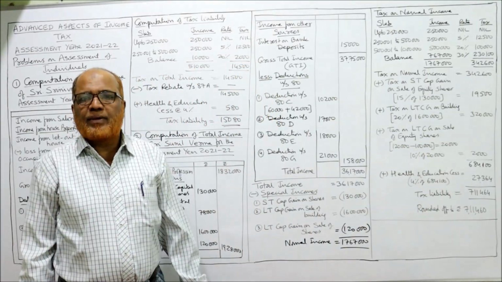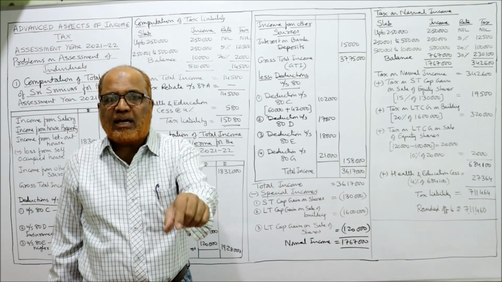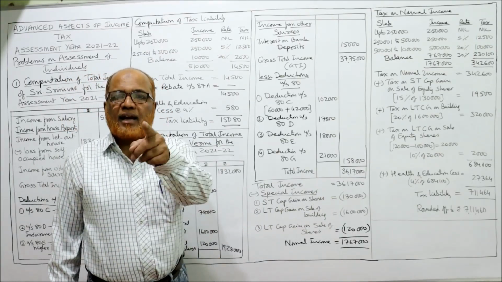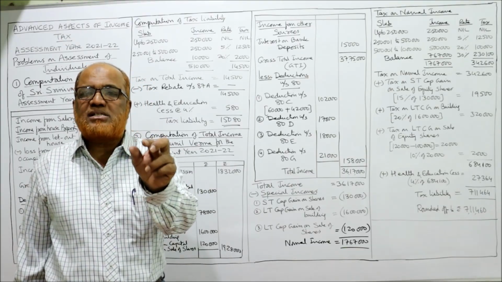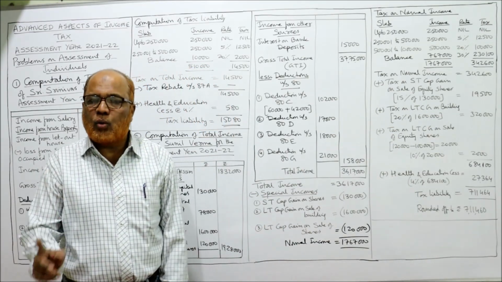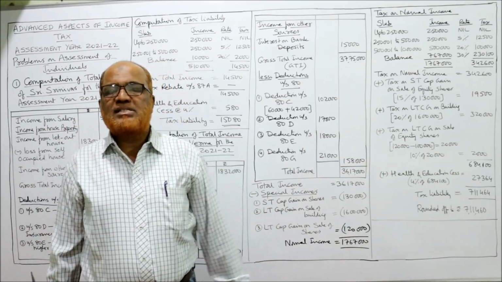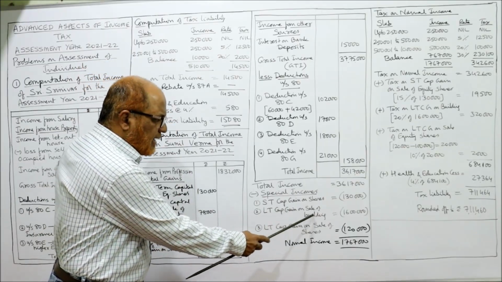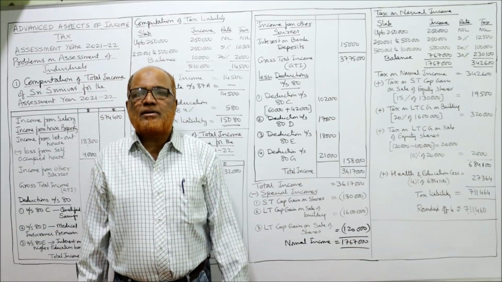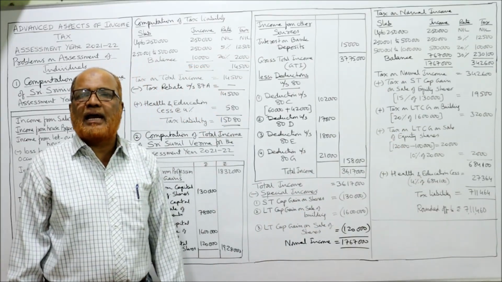To this we add tax on STCG, short-term capital gain on equity shares. How much is the short-term capital gain on equity shares? 1,30,000. And the rate of tax, I already told you, 15% flat. So 15% of 1,30,000 is 19,500 special income tax. Next one, long-term capital gain on sale of building, 16 lakh. It's a special income. The flat rate of tax is 20%. 20% on 16 lakh comes to 3,20,000 as the tax on LTCG.